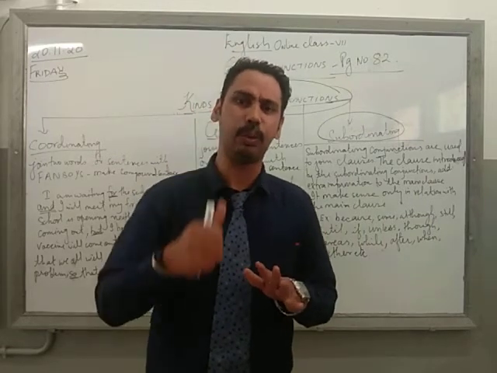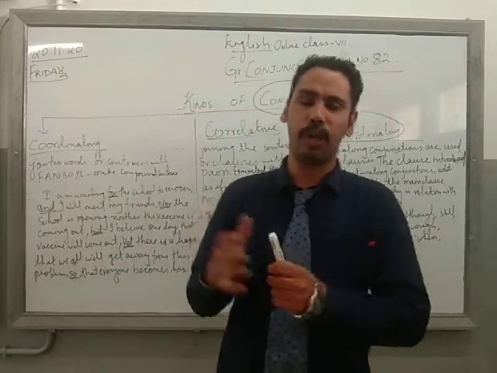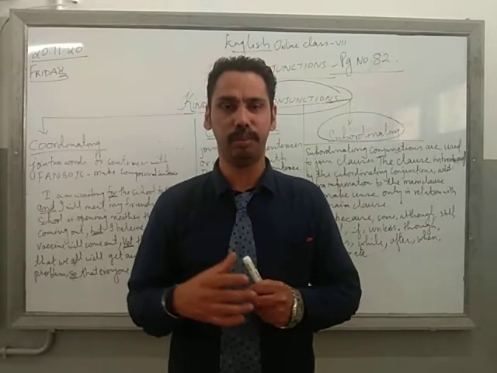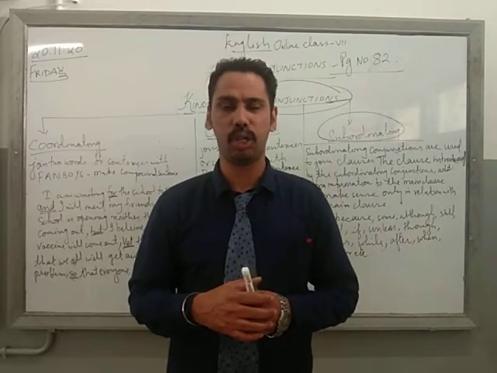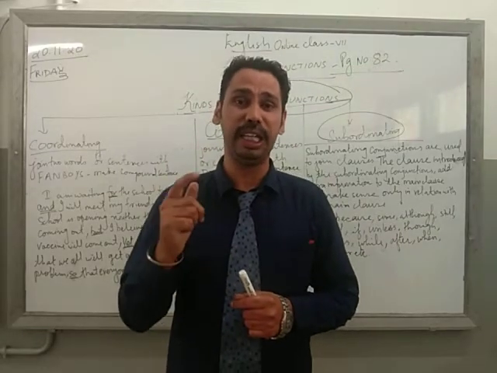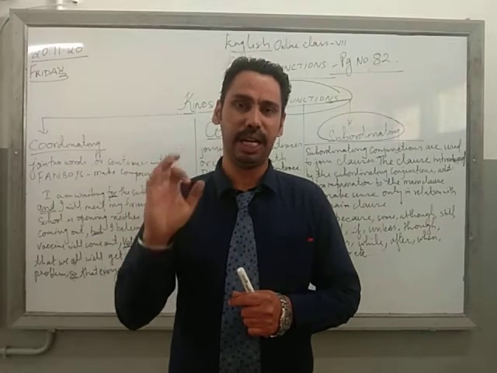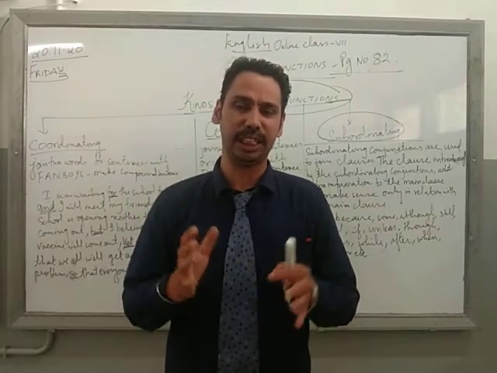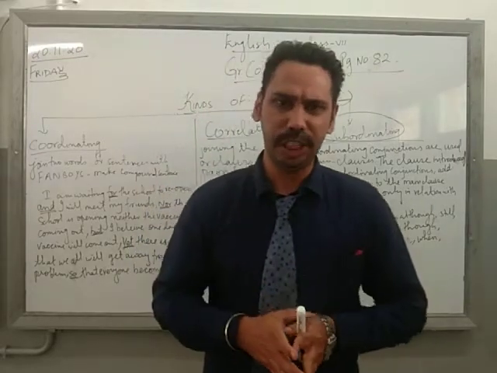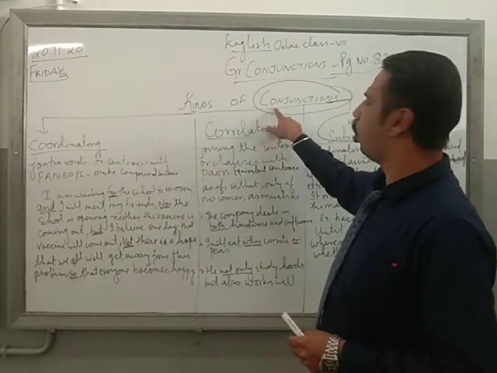Then we have the 6th one, preposition, showing the relation of a noun or pronoun, position: in, on, at, outside, inside, before, after, across, over, under. Then we have conjunction, joining, linking or connecting one sentence to another, one word with another. And then we have the interjection, that is feelings, emotions. So these are my 8 parts of speech. Out of that, what have we started with? Conjunction.